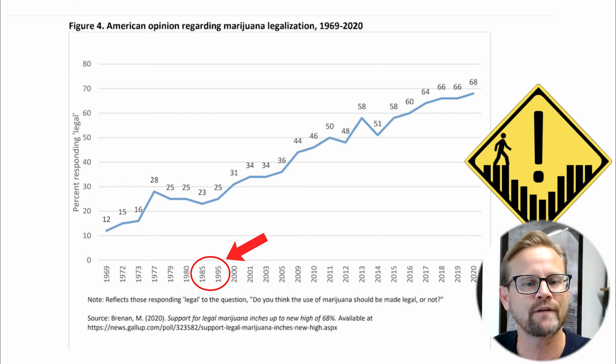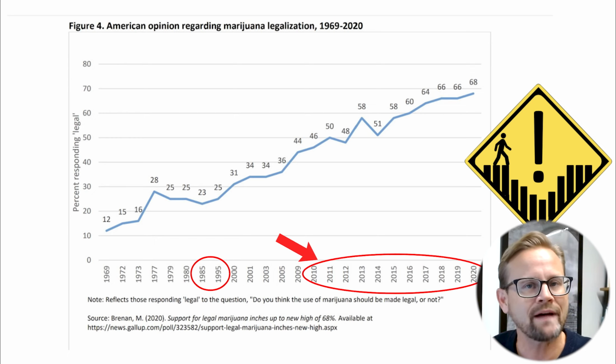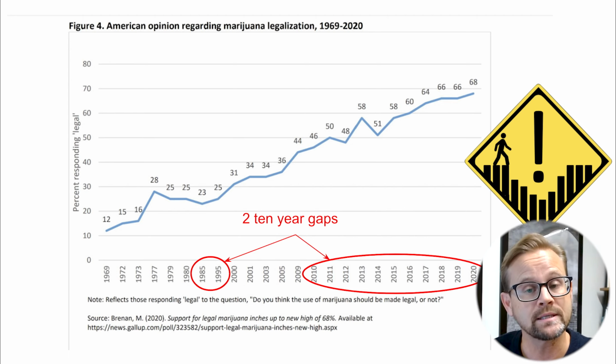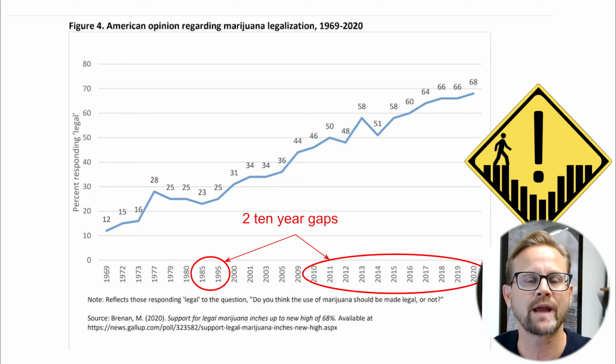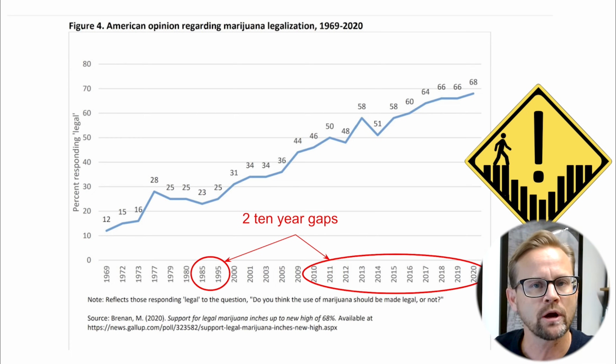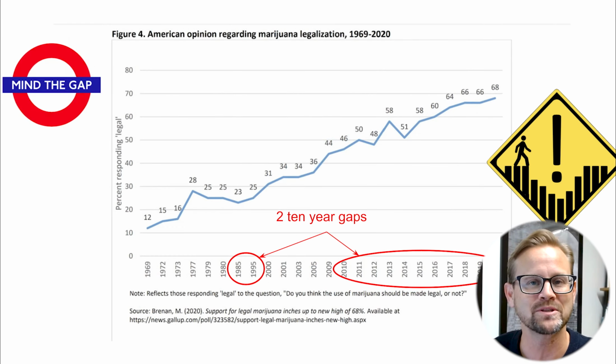This is 1985 and 1995. That's a 10-year gap, right? But if we look to the right of the chart, almost half the chart is another 10-year gap. So a very similar size in years, but a very different size in the space on the chart. 2010 to 2020, a 10-year gap, takes up almost half of the chart. So we can see that these two 10-year gaps are treated very differently by the chart. And so this is why we say we need to mind the gap when it comes to dates.